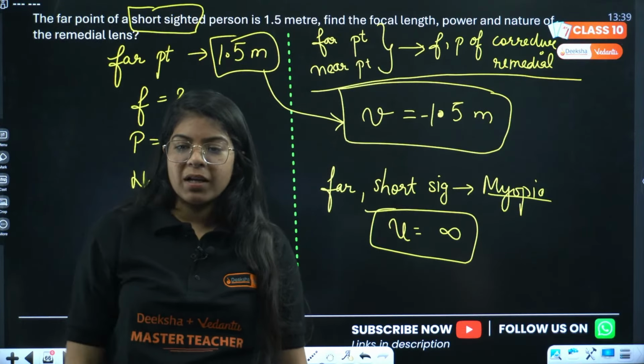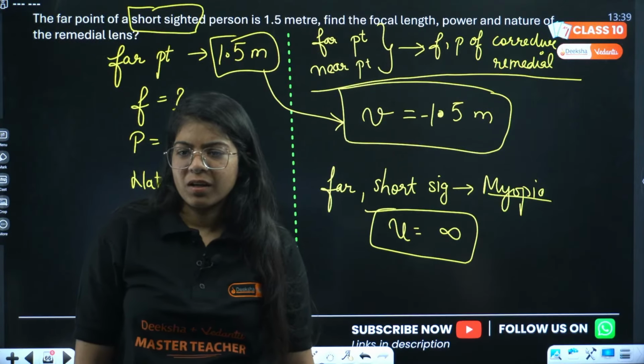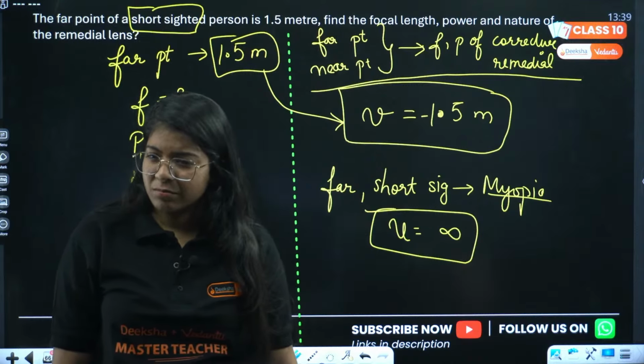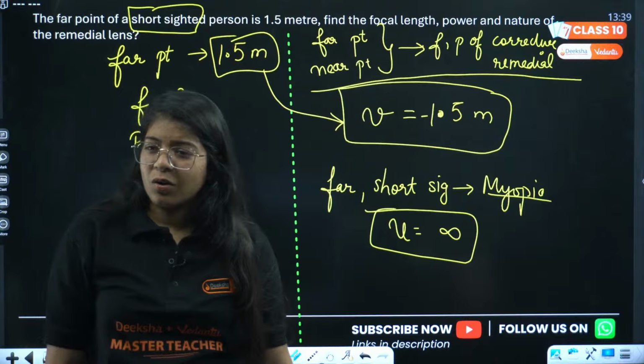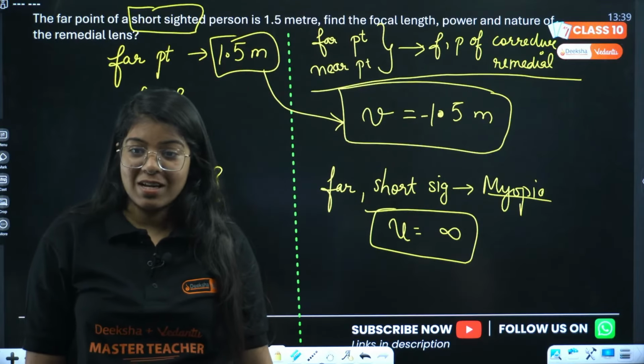Good afternoon, Komal. How are you? Komal is also saying minus 0.62. Remedial lens has a focal length of minus 1.5, and it is a concave lens, it is a diverging lens. Okay.